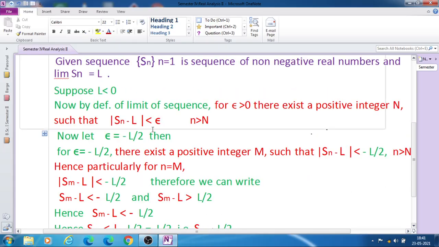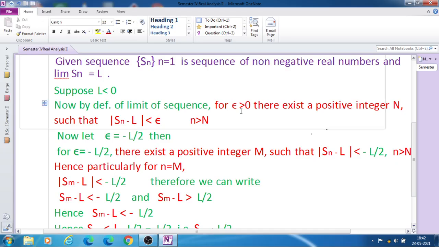Now by using this definition, we take the value of epsilon equal to minus L upon 2. For our convenience we have taken epsilon as minus L upon 2. Therefore by definition, for the given epsilon, that is minus L upon 2, since L is negative, this minus L upon 2 is a positive number.